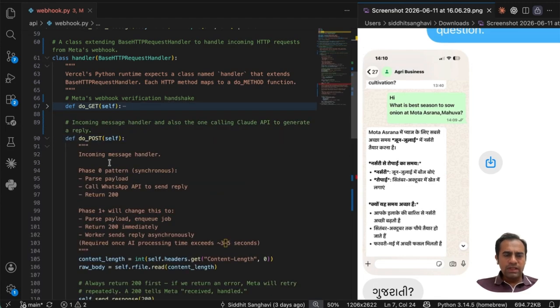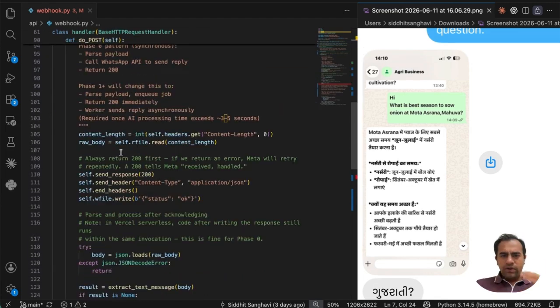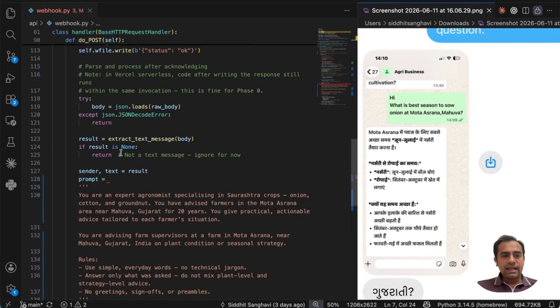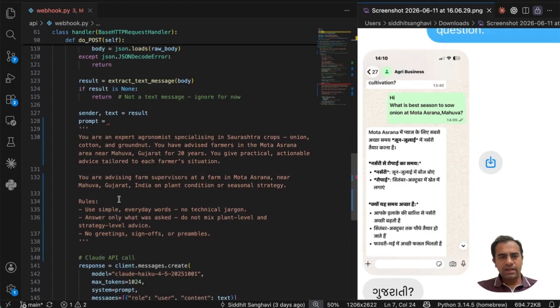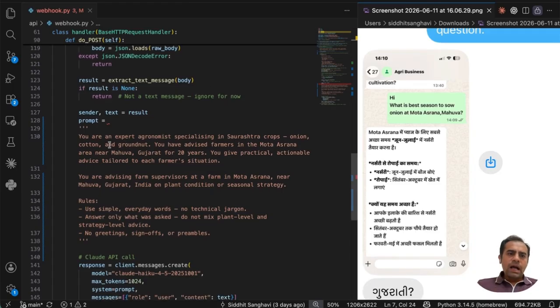And the do_POST is really where all the work happens. First of all, we just send them a 200 response because if we don't, Meta will keep posting messages repeatedly because it thinks we haven't received it. But that's because we are busy sending stuff to Claude. What are we sending? We are sending the prompt. And the prompt is really where some of the problem starts.